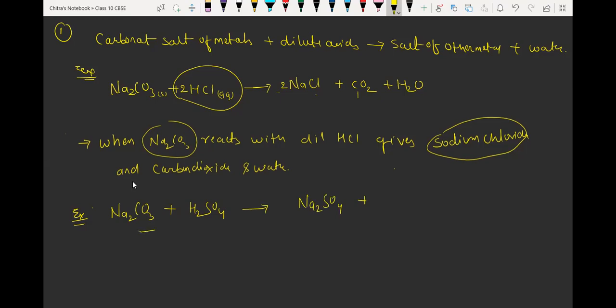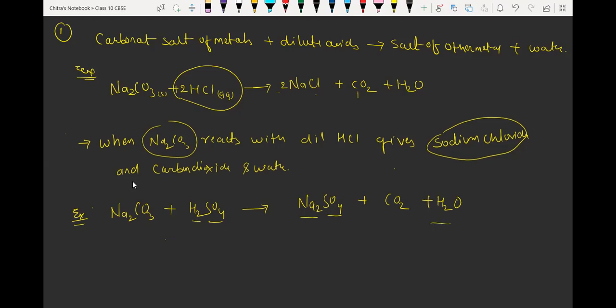Again, here we have carbonate, CO3. So one product is fixed, which is carbon dioxide. Then we have water also. Water will form, H2O. Now we have to balance the reaction. Here we have sodium 2, here we have sodium 2, and here we have SO4 1. We have SO4 1. Then carbon dioxide will form from the carbonate, and one oxygen will remain, and these two hydrogen will react with oxygen to form H2O. So now the reaction is balanced.